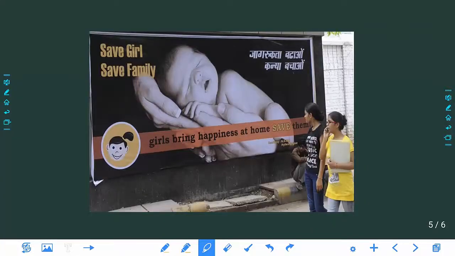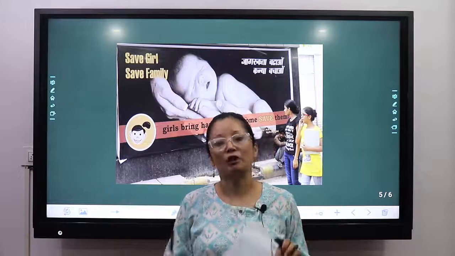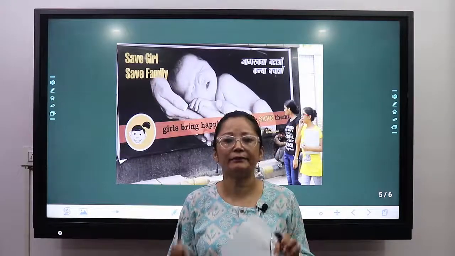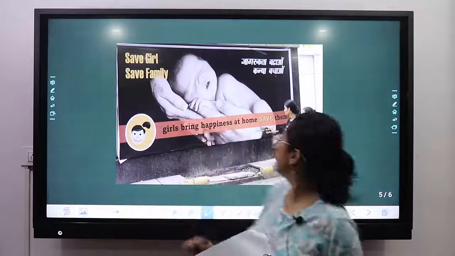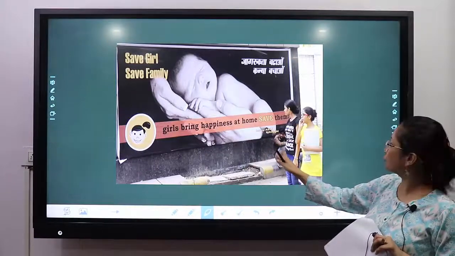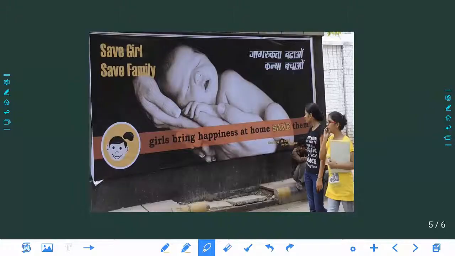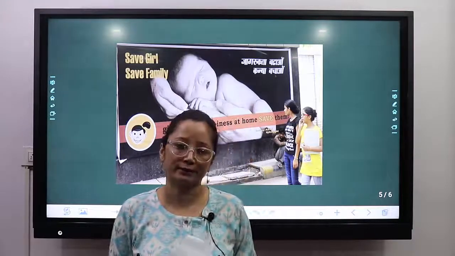Save a girl, save a family. This is a very, very important message for every human being on this planet. Save a girl and save a family, all right? And then we see women here. We see the picture of a man here. The women's attention goes to the poster here because girls bring happiness at home and we have to save them. Such important messages out on the streets.